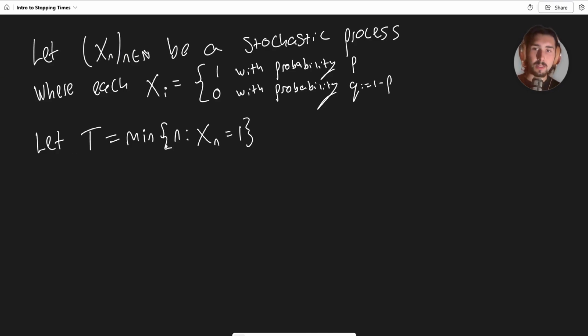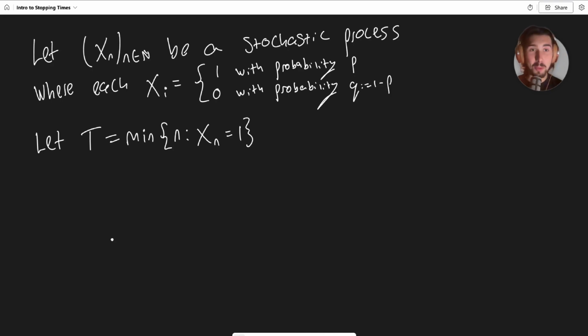But this is t. The question I'm going to ask you is, is this a stopping time? And the answer, maybe you could pause it if you want to think about it, but the answer is yes, it is a stopping time because you know when to stop, right? You know when to stop using the first n terms in your stochastic process. The first time you see a number 1, stop. That's it. That's literally it. Now, you might say, really, is that it? Well, yeah, I mean, of course, we can see harder questions, which we're about to do right now, but this is the idea. It's really not that hard.